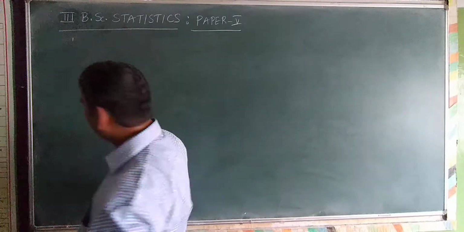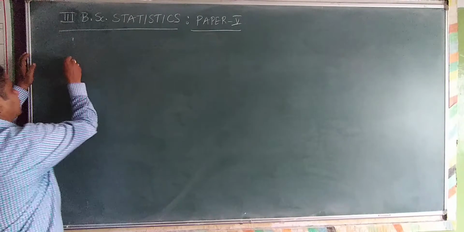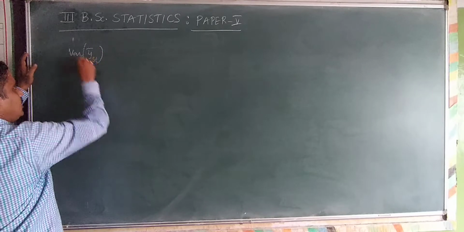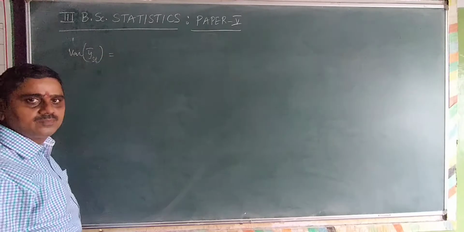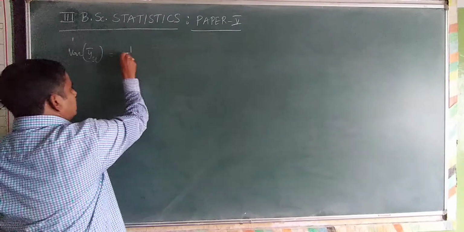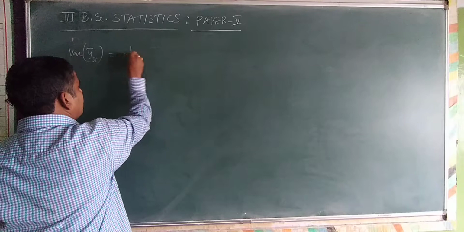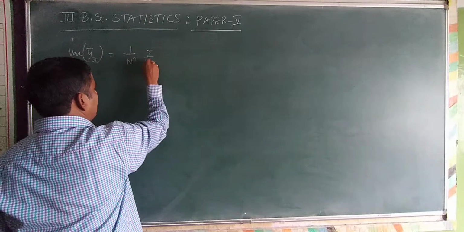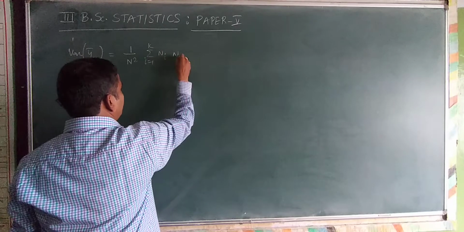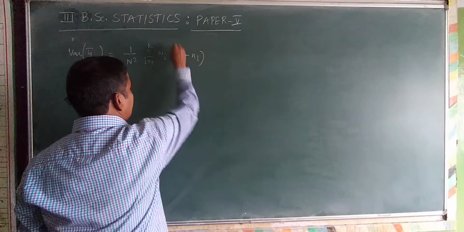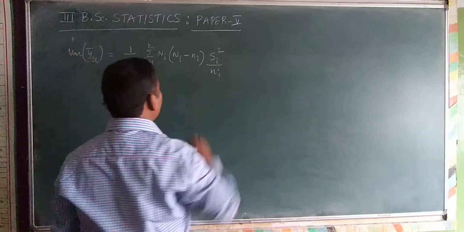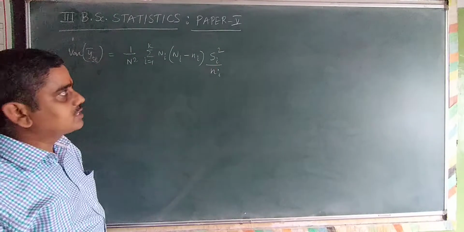For which you consider first of all what is variance of y bar st. I write the formula of variance of y bar st in stratified random sampling. The first formula I am writing, that is 1 by N square summation i is equal to 1 to k Ni into capital Ni minus small ni into Si square by ni. This is the formula of the variance of y bar st.